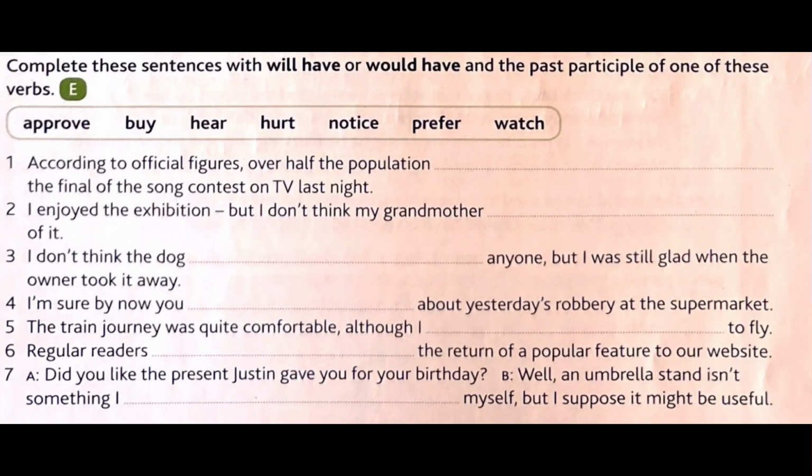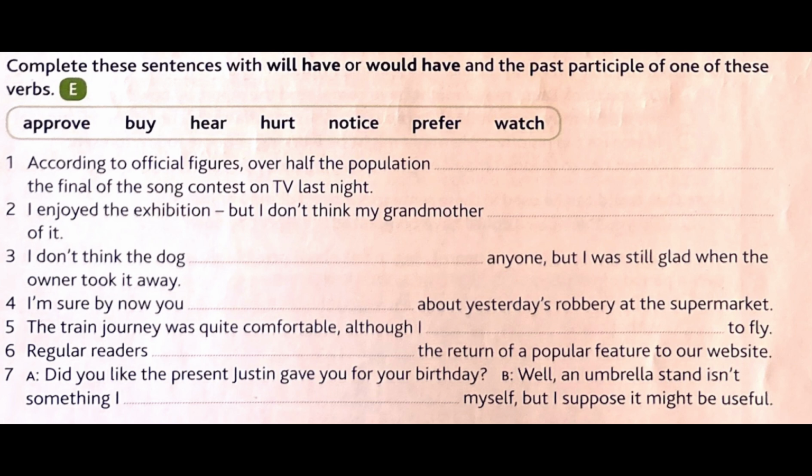Complete these sentences with will have or would have and the past participle of one of these verbs. Approve, buy, hear, hurt, notice, prefer, watch. 1. According to official figures, over half the population, the final of the song contest on TV last night.